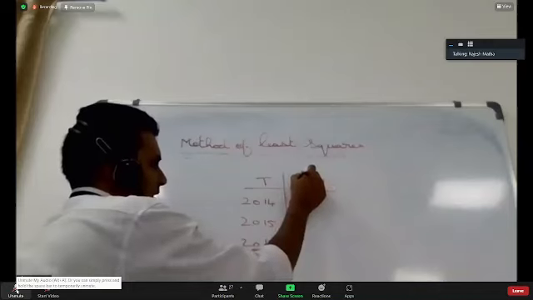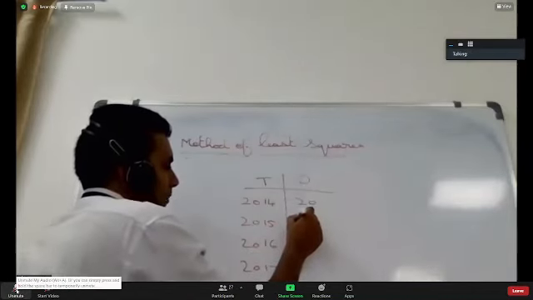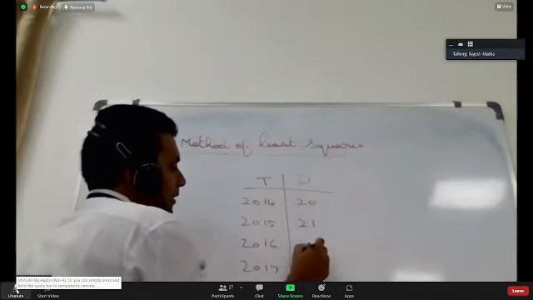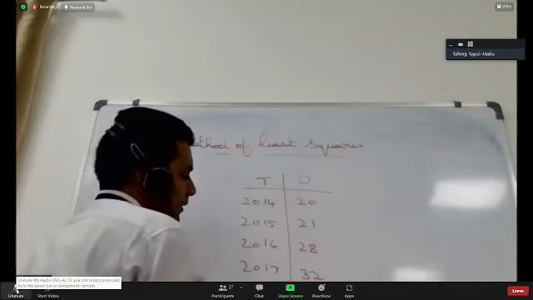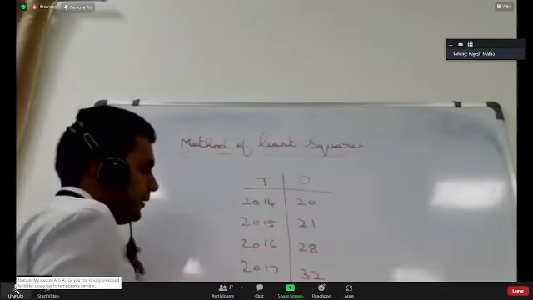Demand is 20, 21, 28, 32, 31, 40. This is my demand.